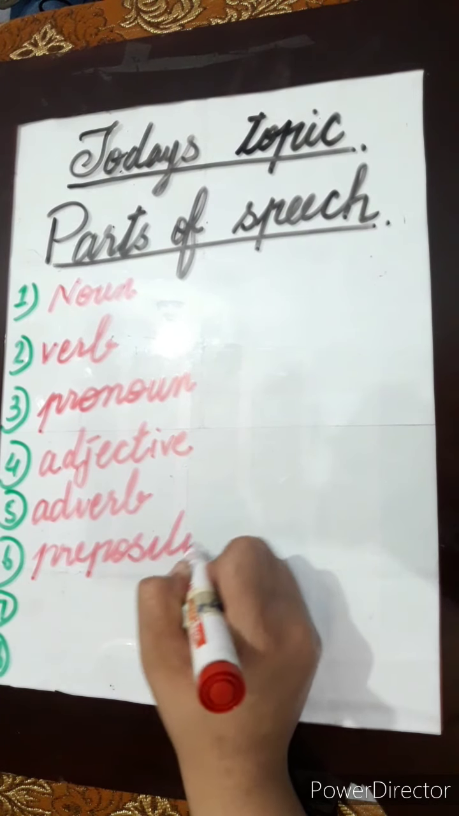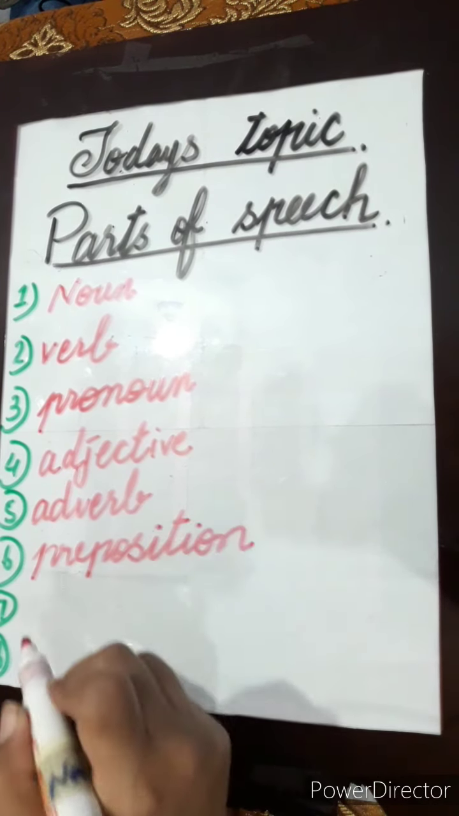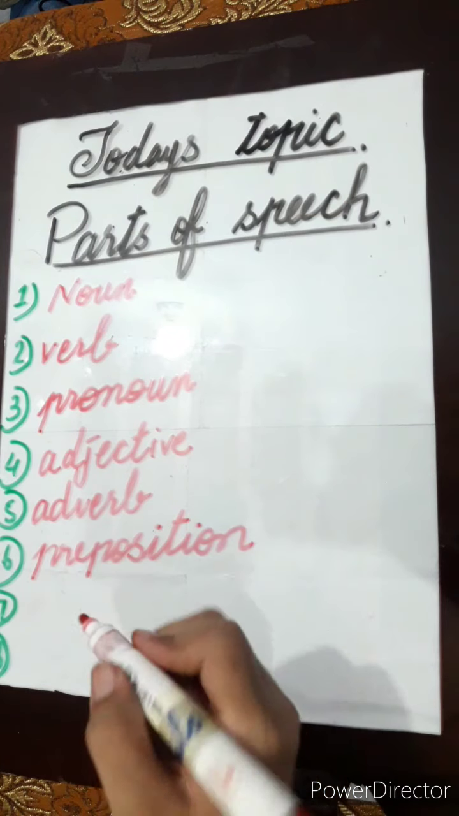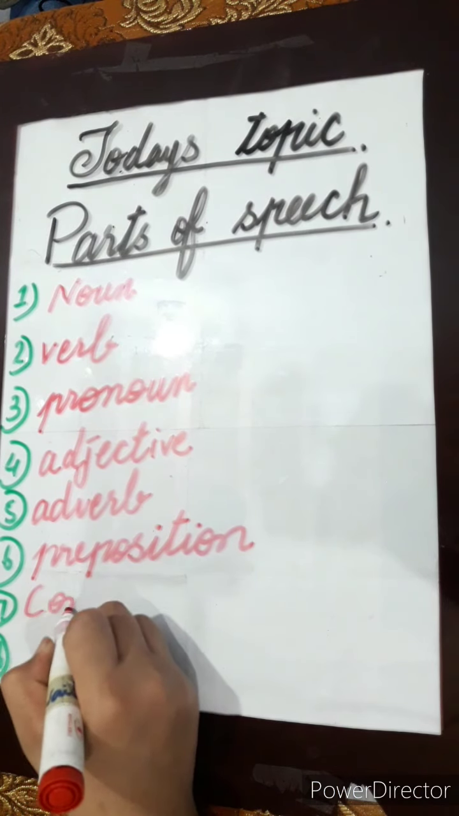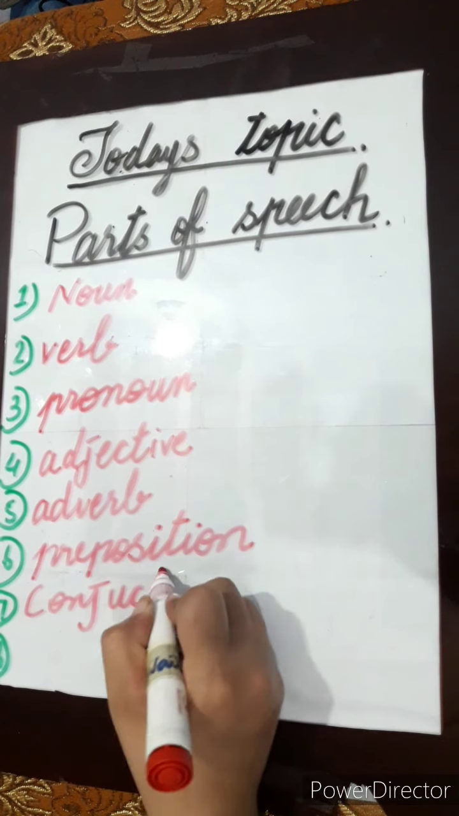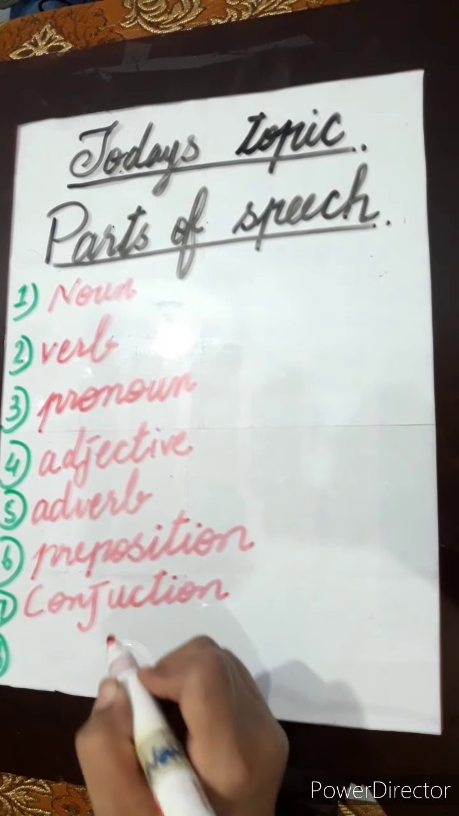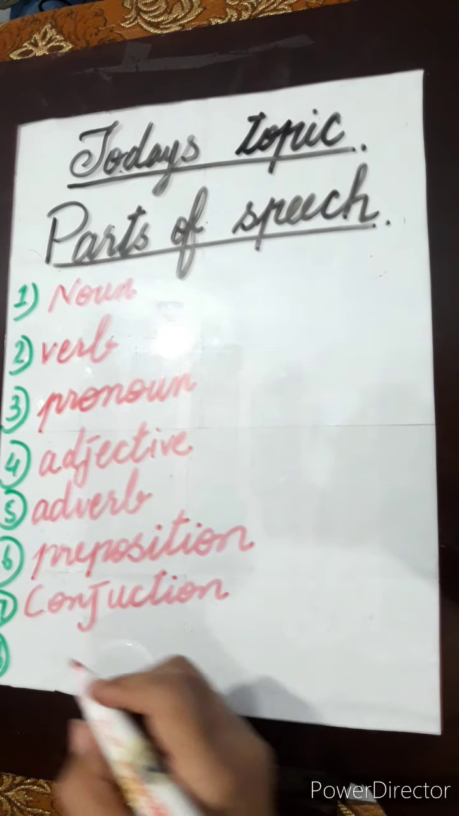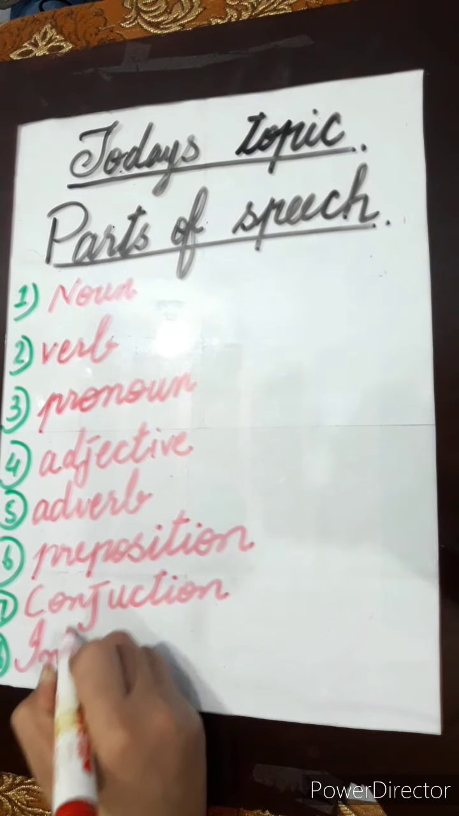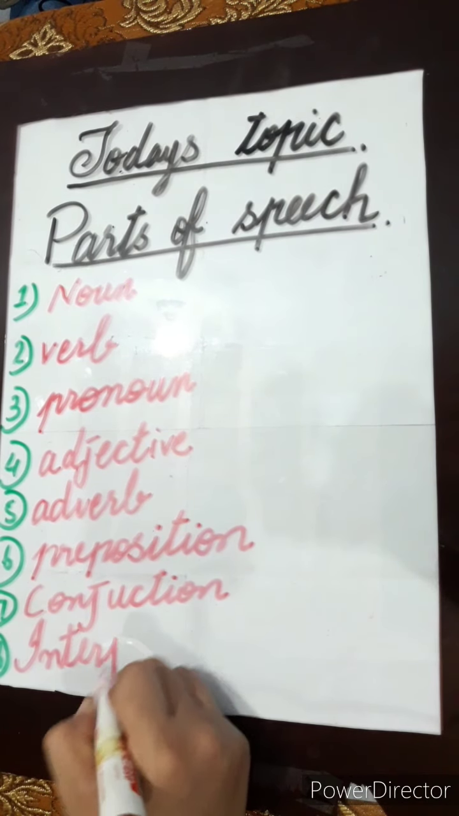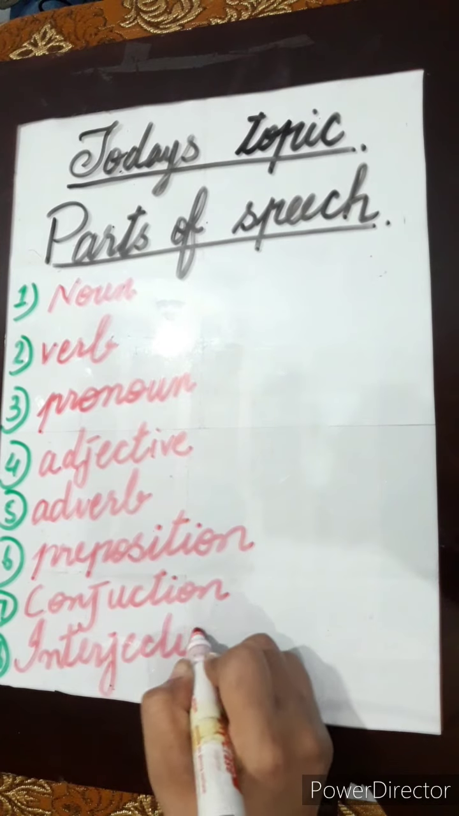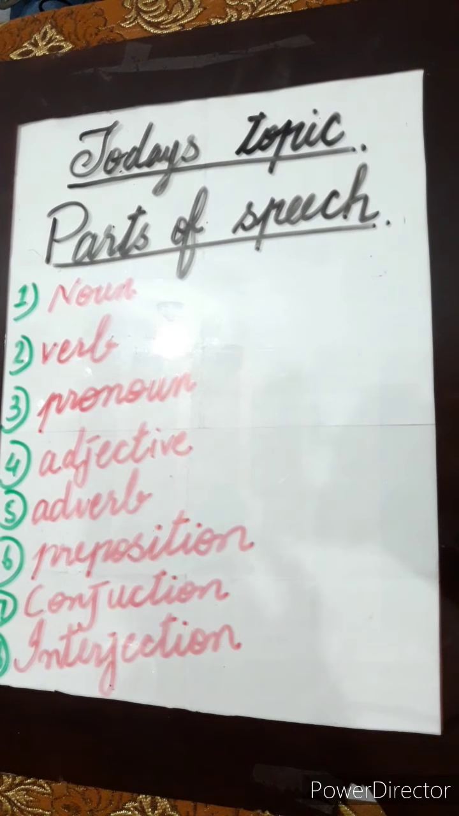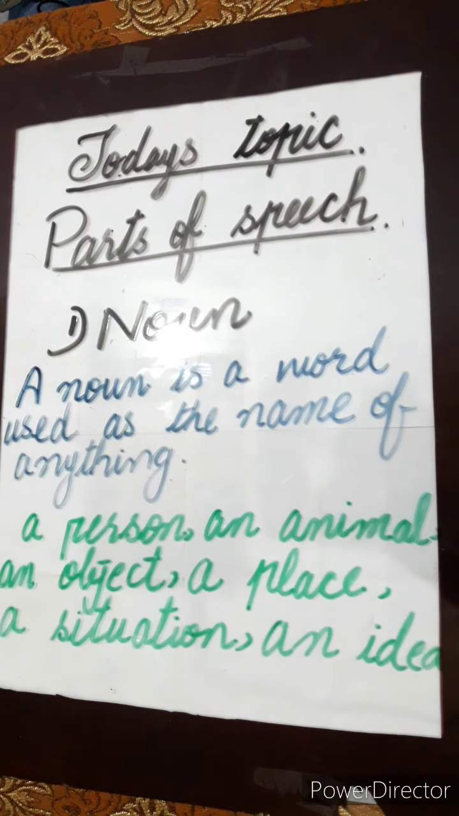Number 6, preposition. Number 7, conjunction. And the last is interjection. Now we will learn them in detail. First is noun. A noun is a word used as the name of anything.